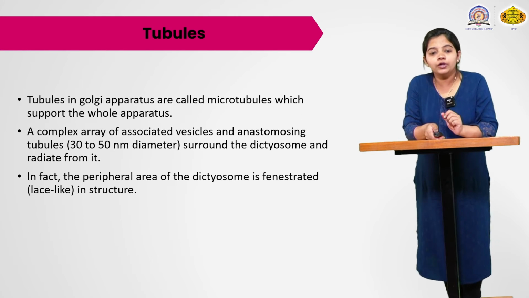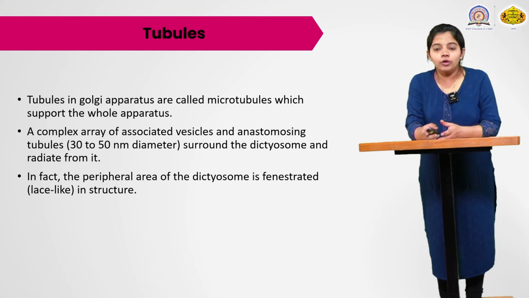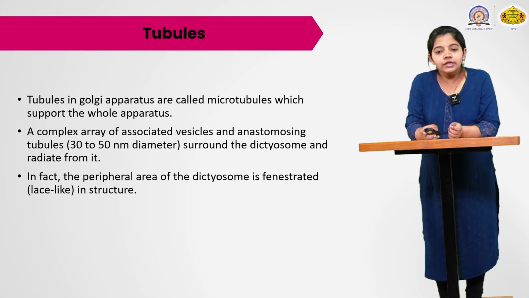Then next is the tubules. Tubules in the Golgi apparatus are also called microtubules. The whole structure of the Golgi apparatus is supported by the tubules. They give the whole apparatus, the organelles and the cells their uniformity. They are the associated vesicles, having a 30 to 50 nanometer diameter